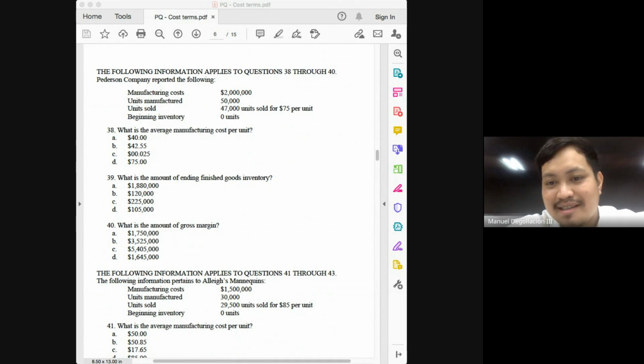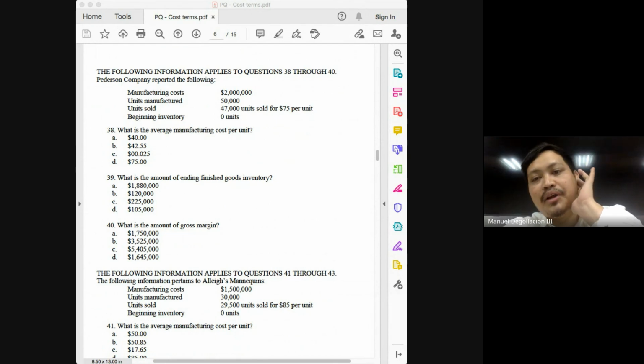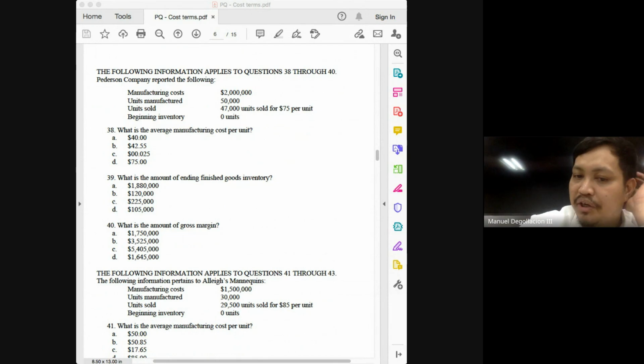Number 40, what is the amount of gross margin? The shorter way of doing this is you get the gross profit per unit. How much is the gross profit per unit here? 75 minus 40 will give you 35. Multiplied by the number of units sold, that should give you 1,645,000.